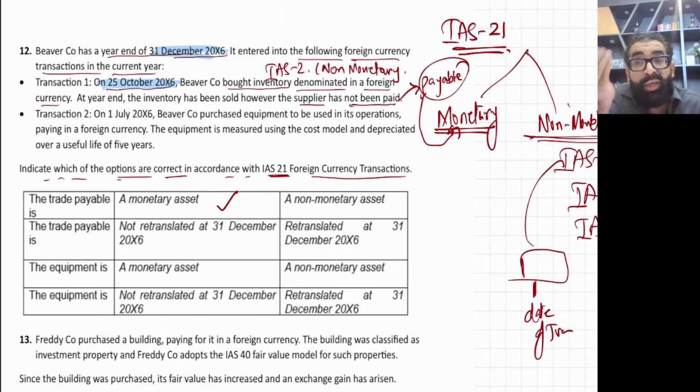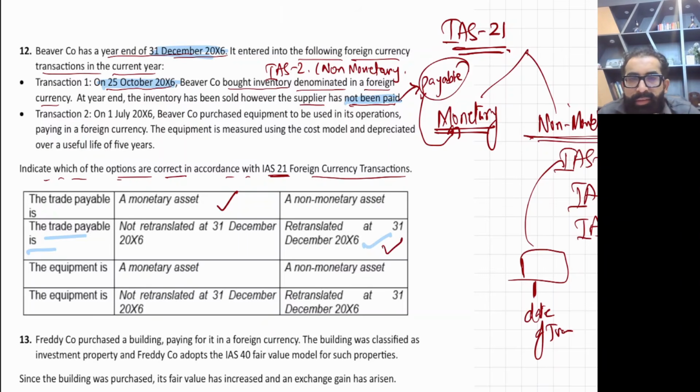That means the trade payable arises on 25th October X6, the year end is 31st December X6, and it has still not been paid. So listen carefully, monetary items need to be retranslated at the year end exchange rate. So this is the answer: the trade payable is retranslated at 31st December X6.